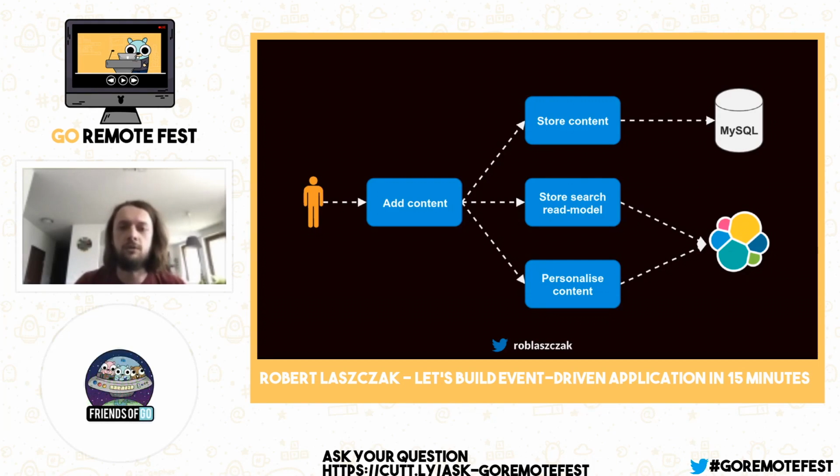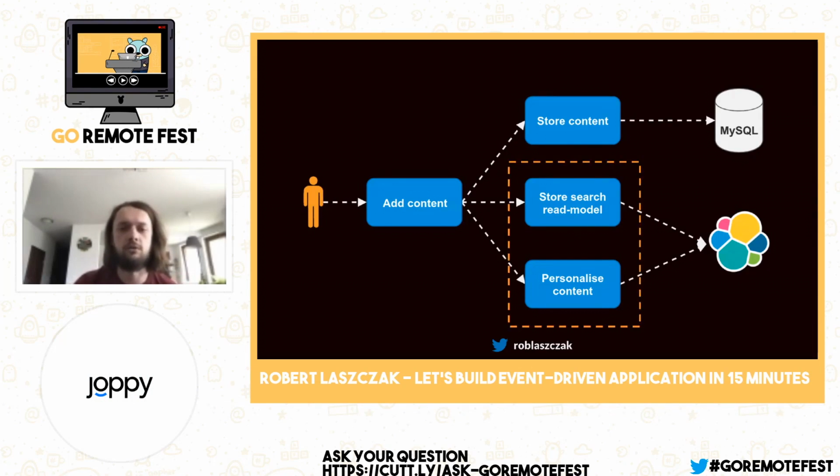The second, also really important requirement was some kind of personalized feed. I will compare it to how it works in Facebook or Twitter. When you like some kind of content or follow some kind of people, you automatically see much more content of this type on the wall. This was basically the idea. But there was one problem with an architecture like this. Let's imagine that this part, which I showed here, is synchronous. And let's imagine that we are followed by, I don't know, 10,000 users. In this case, adding one tweet can take even, I don't know, 1 minute, because you need to personalize every wall, you need to create some search models, etc. I don't think adding a tweet for 1 minute sounds like a really good user experience.